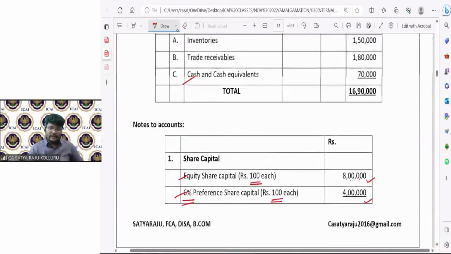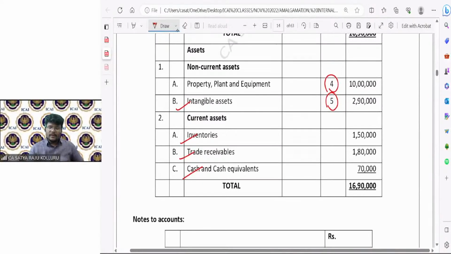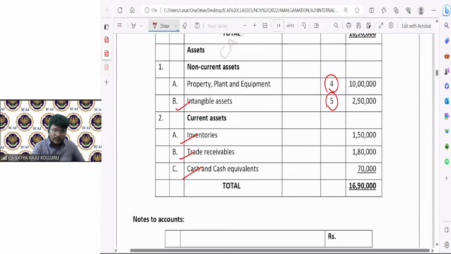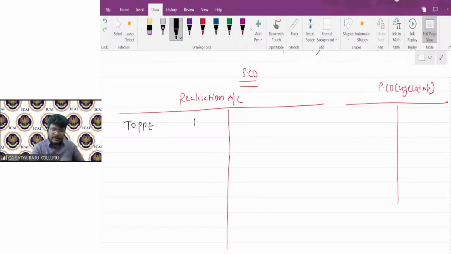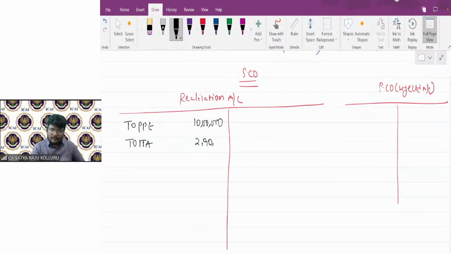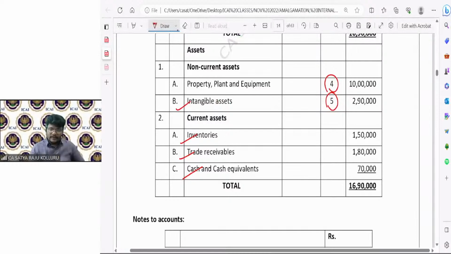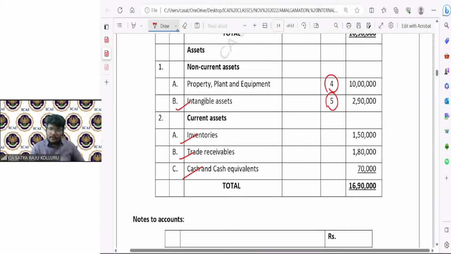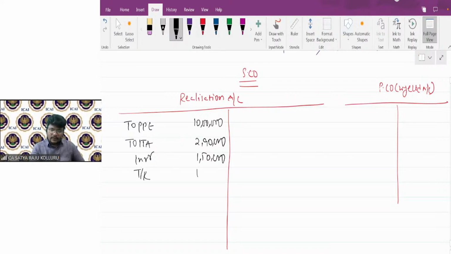Let me do the asset side, guys. First of all, I will directly record the PPE. I don't want to provide the individual balances. So realization to PPE. The PPE were entirely taken over, which is at 10 lakhs. Next, intangible assets are also taken over, to intangible assets 2,90,000. Next, the other assets: inventory taken over, 1,50,000. Trade receivables taken over, 1,80,000.